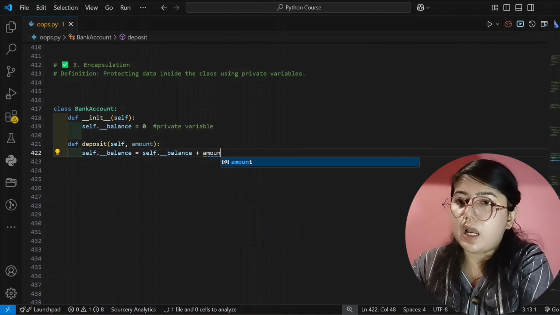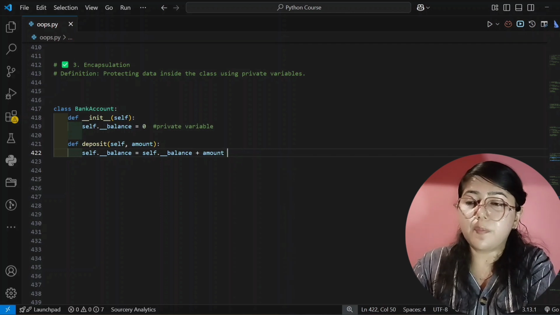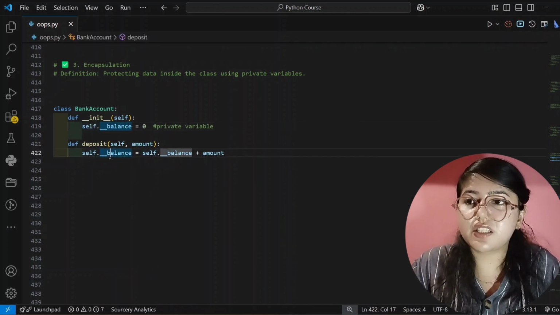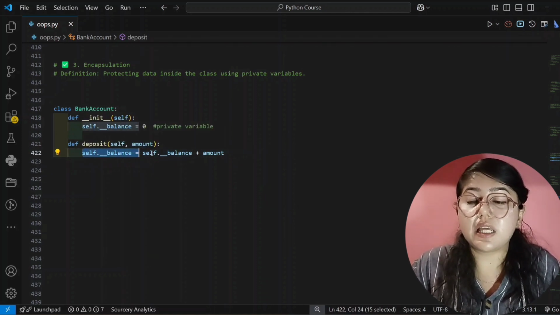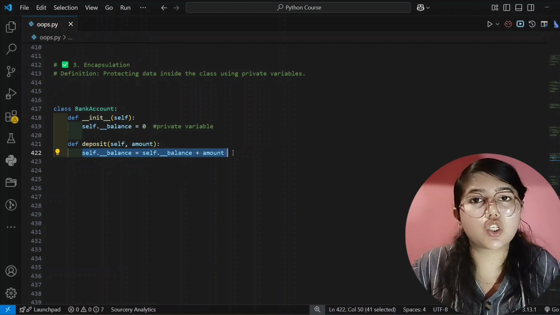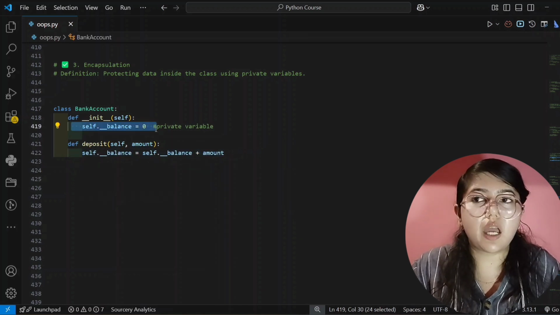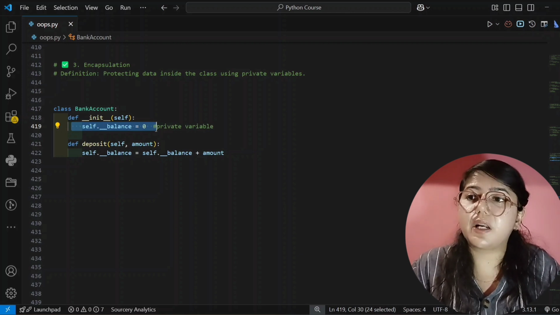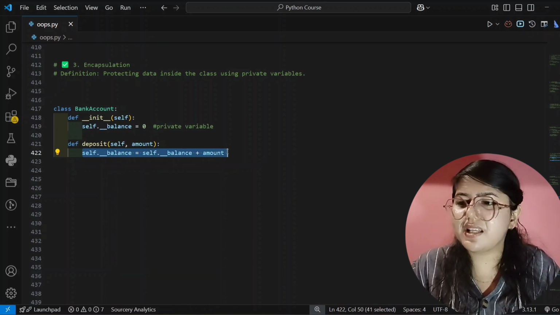In input I will give amount, and that will be 10,000 rupees, but afterwards I will give. But see here, in this deposit I am giving self underscore balance, that is private. But when you use it in another method, then you can access them securely. If you don't want them to access, then simply don't give here, only give here. And if you directly print this, it will not print, it will show an error because it is private. But if you pass this variable or property to another method, then it will print, and it will be called safe access.